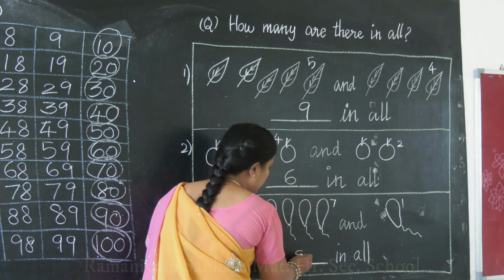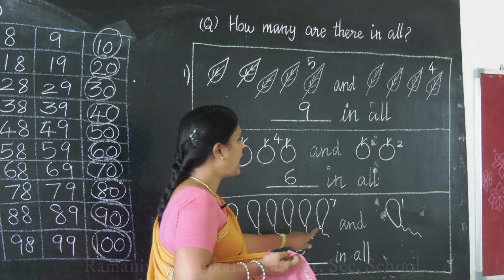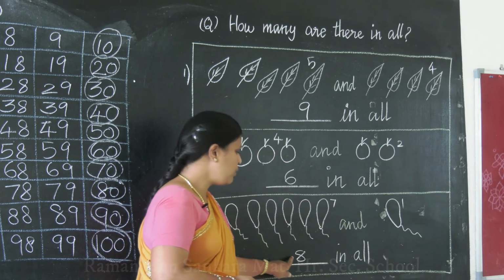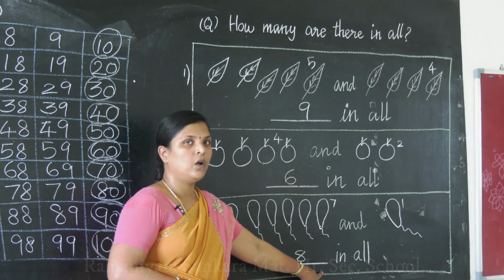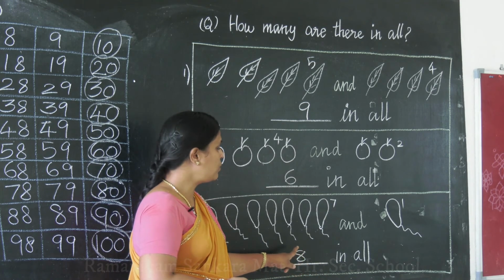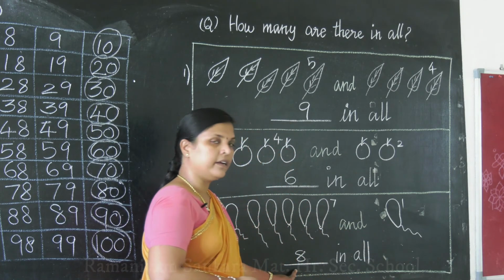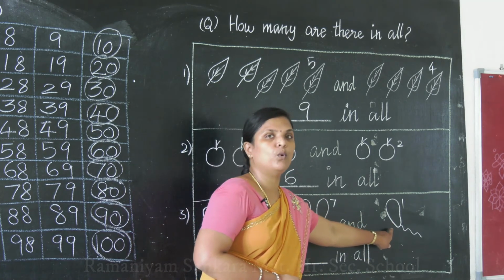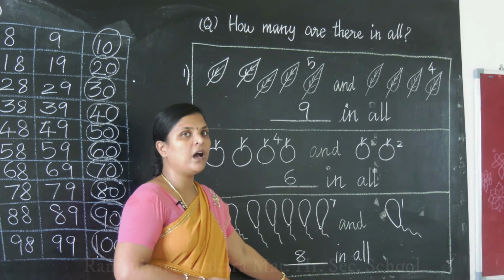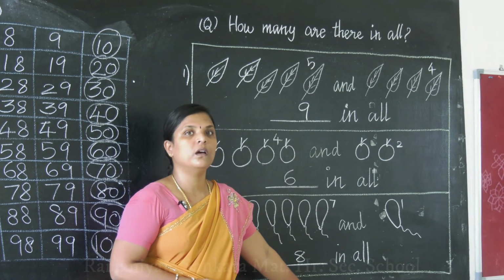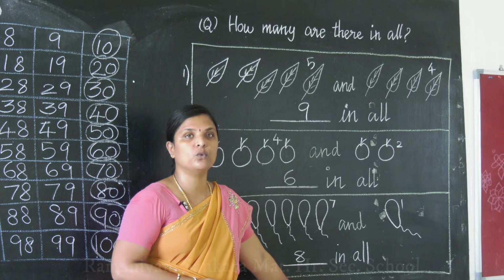So how to say this? 7 and 1 will give you 8 in all. Or in other ways, how to say that? 7 and 1 more is 8. Okay ma? Always more refers to the total. Okay ma? More refers to addition.